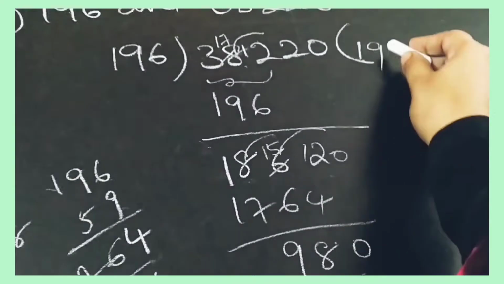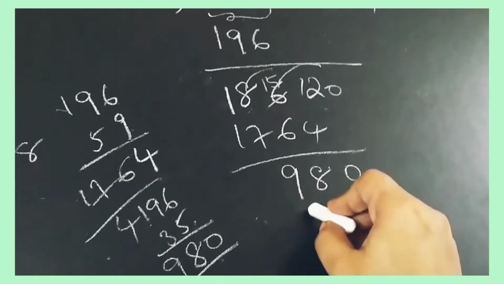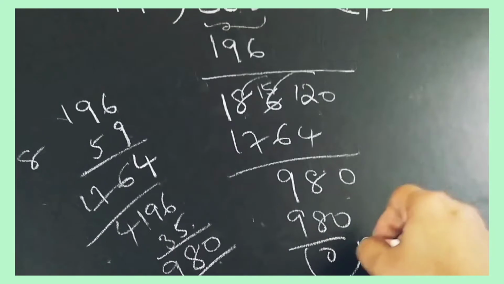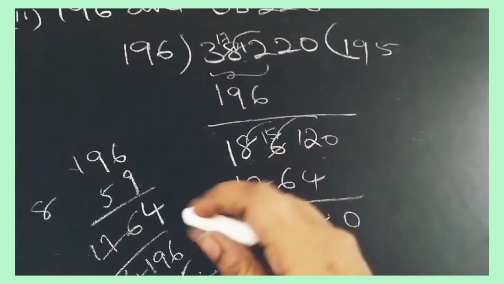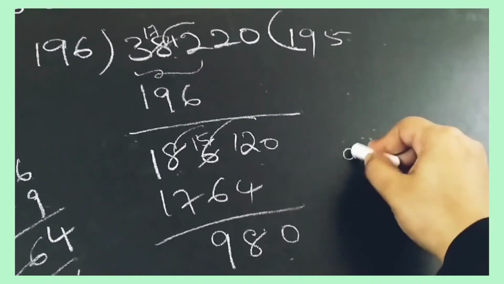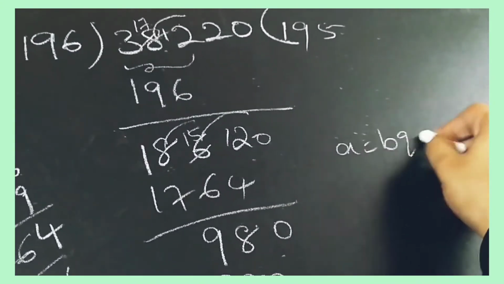It is 5 times, okay, 980. So we have got here remainder 0. So no need to take a divisor here again. So now we will substitute in the formula. A is equal to BQ plus R.